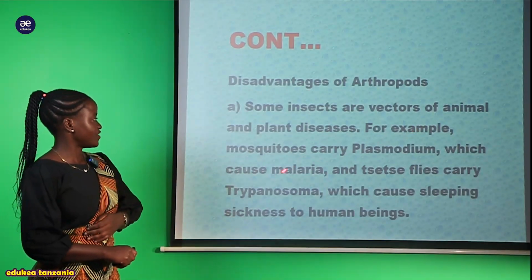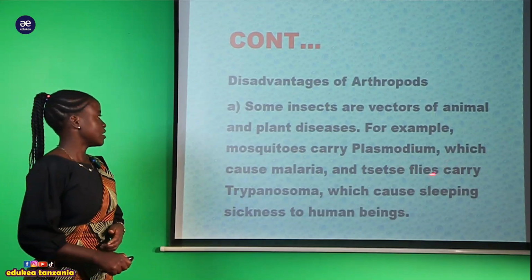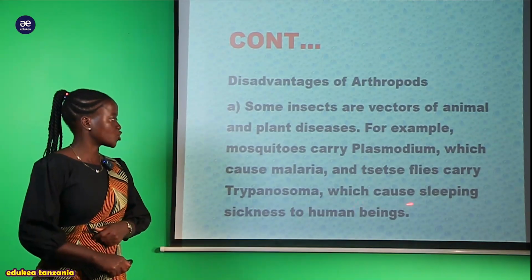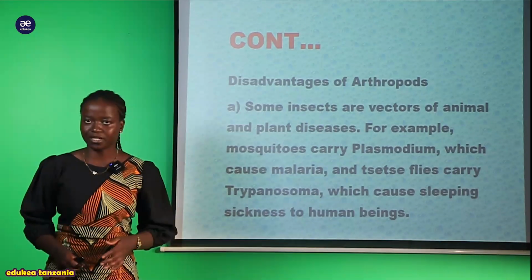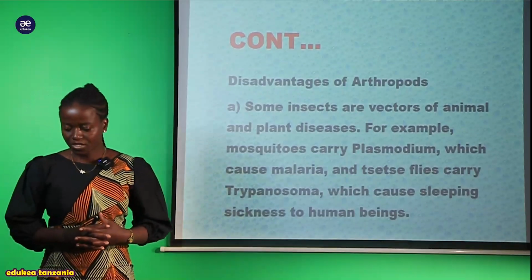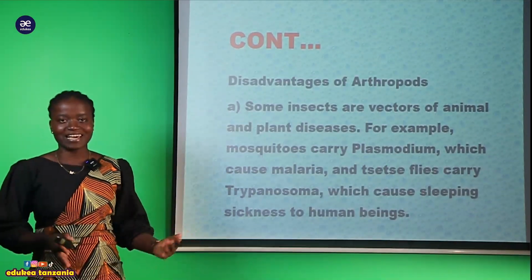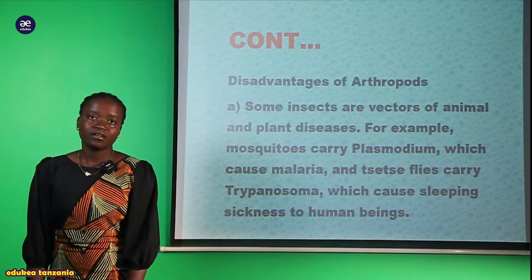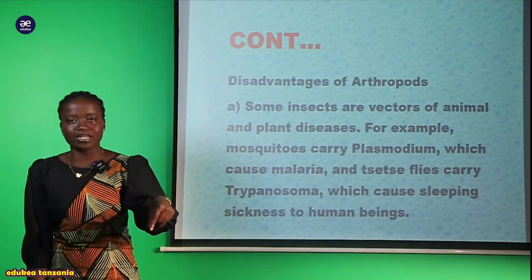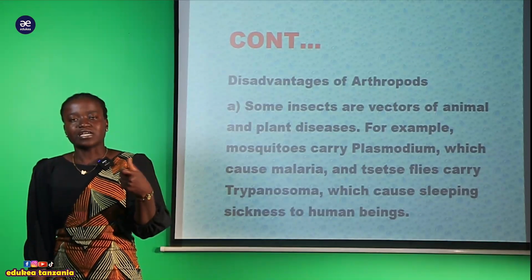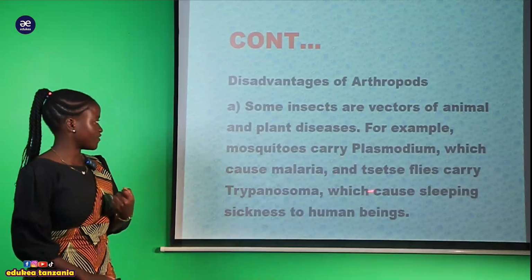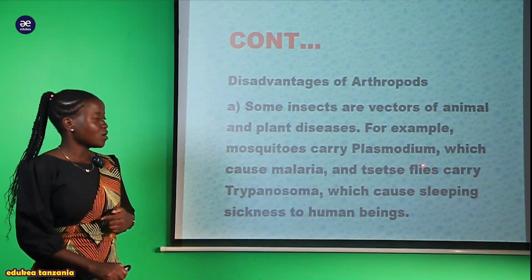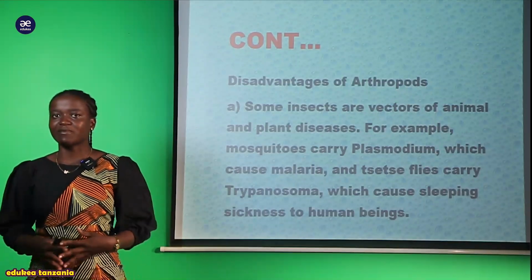For example, we have a mosquito that carries Plasmodium, which causes malaria, and also we have a tsetse fly that carries trypanosoma, which causes sleeping sickness in human beings. What does that mean? Hapa tunasema kwamba hawa organism ambao wanapatikana ndani ya hii phylum ambao tunaita arthropods, most of them are vectors. Tukisema vector tunamaanisha kwamba yule organism anakuwa anacarry something which is very harmful. For example, huyu mosquito mwenyewe tunasema ni agent ambaye anacarry Plasmodium. Huyu Plasmodium ndiye ambaye sasa anasababisha malaria.